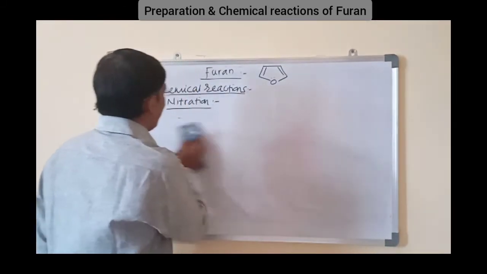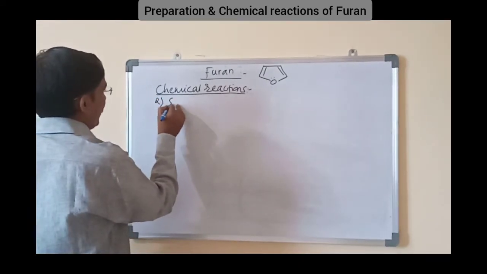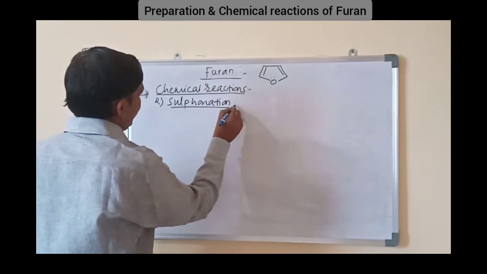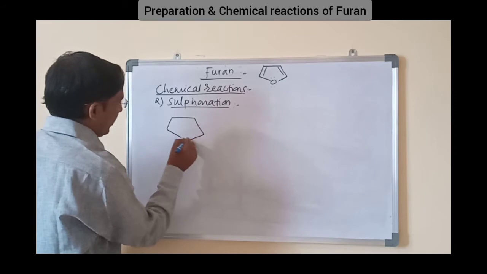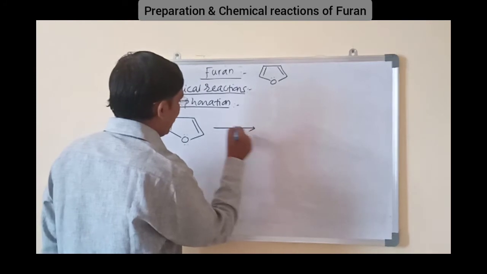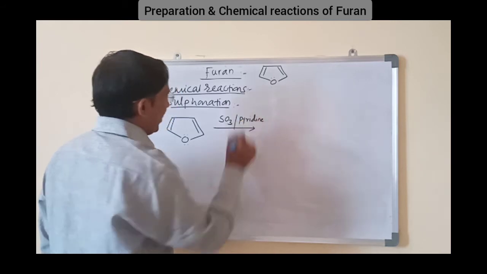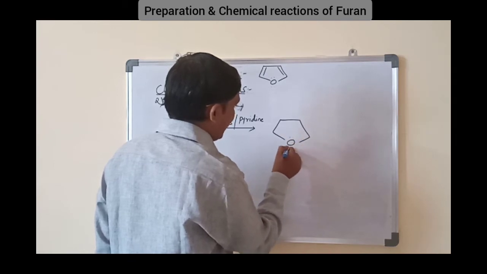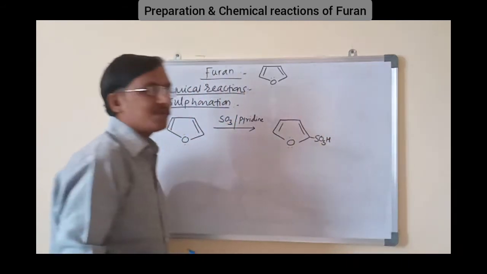Next reaction is sulfonation of furan. Here furan is treated with sulfur trioxide in presence of pyridine, SO3 in pyridine as a base. It gives rise to furan 2-sulfonic acid. Okay, SO3H. That is furan 2-sulfonic acid.